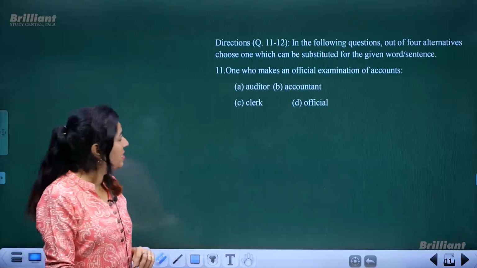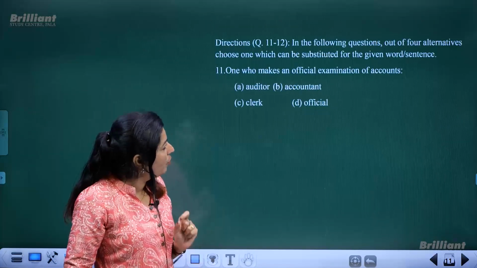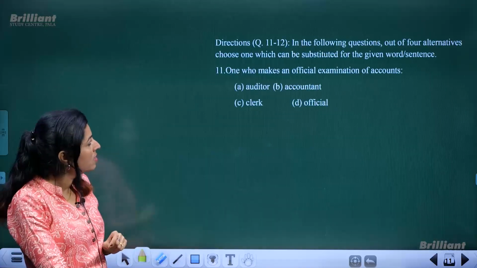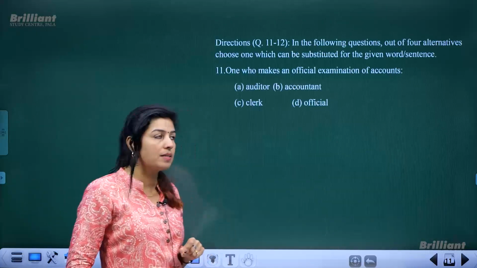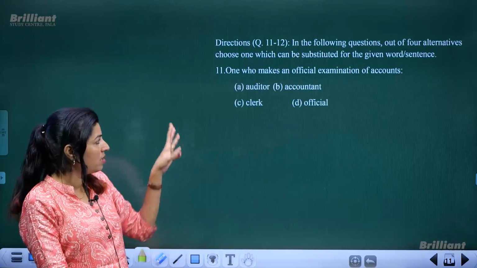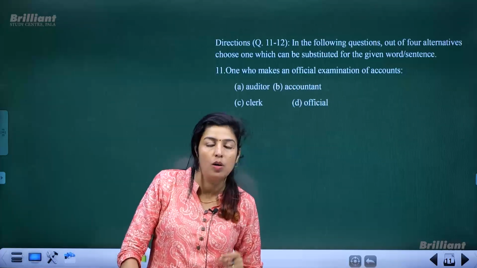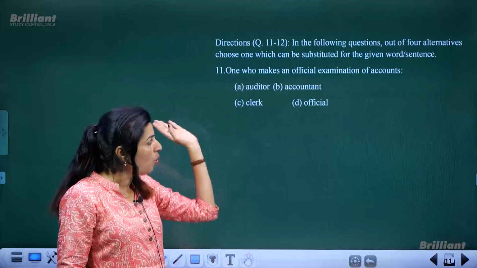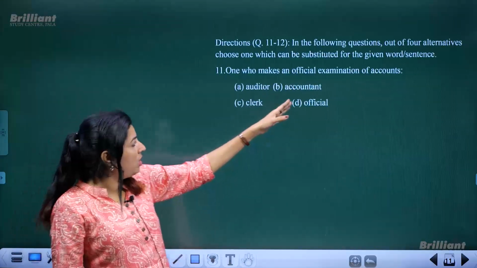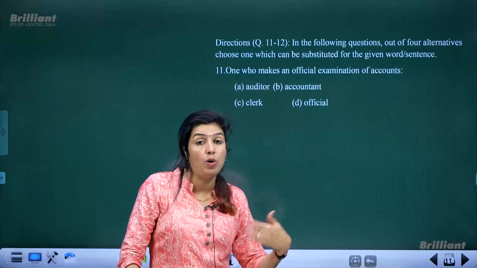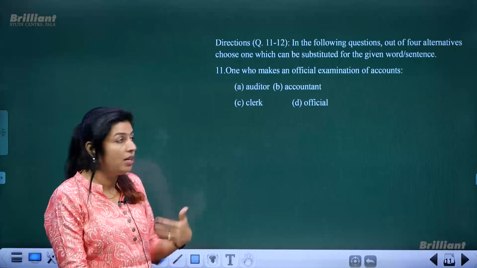Now, next are question numbers 11 and 12. In the following questions, out of four alternatives or choices, choose the one which can be substituted for the given word or sentence. That means you have to choose a single word to substitute the whole sentence. One who makes an official examination of accounts, what do you call such type of people? What is that profession called?